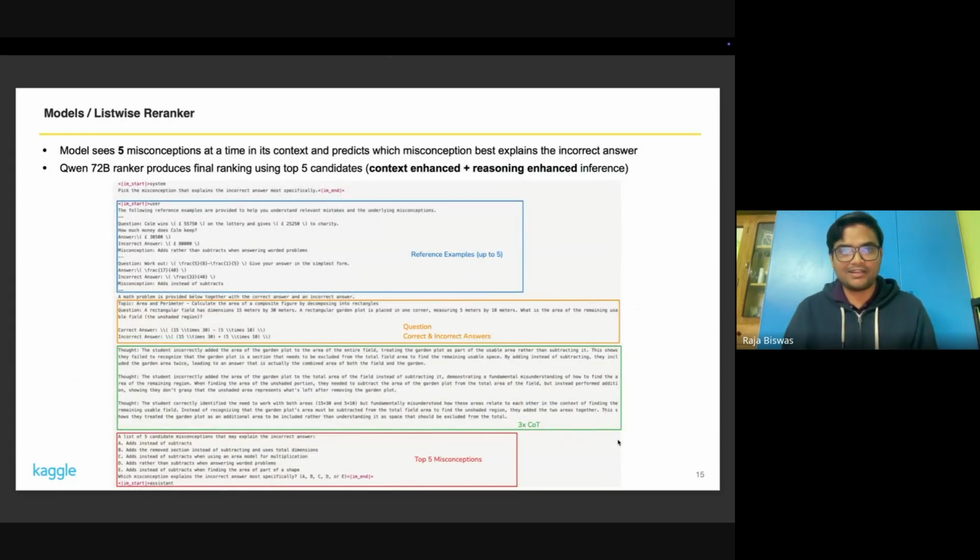And lastly, I had this listwise re-ranker, which is the most capable model in my pipeline. It's a fine-tuned 72 billion parameter model, which is context enhanced, meaning it has access to a lot of reference examples for the misconception it has to rank. And again, reasoning enhanced. Particularly here, I use 3 thought processes predicted by 3 reasoners. One is 7 billion, one is 32, and one is 14 billion. And it sees 5 misconceptions at a time, and it has to rank them accordingly.